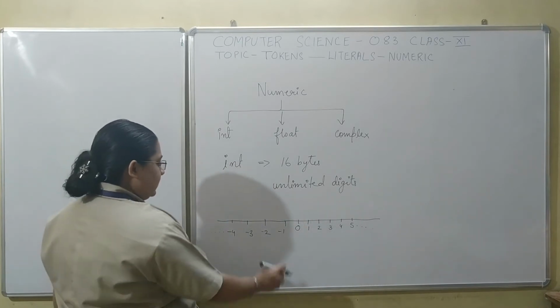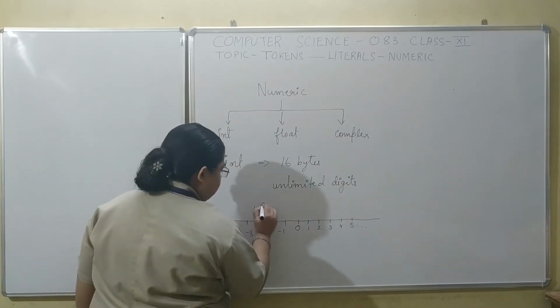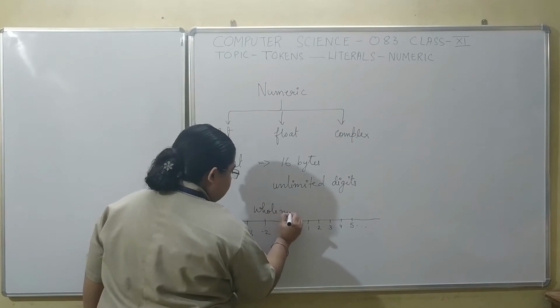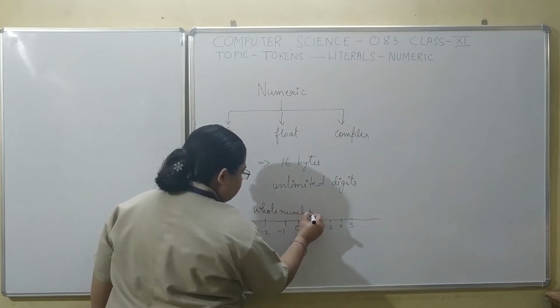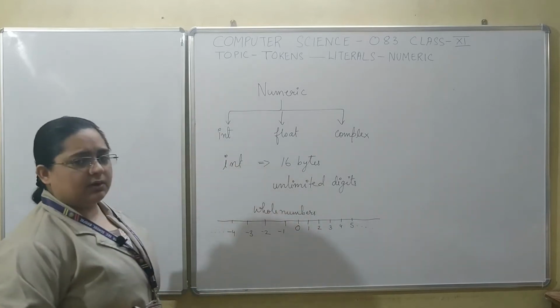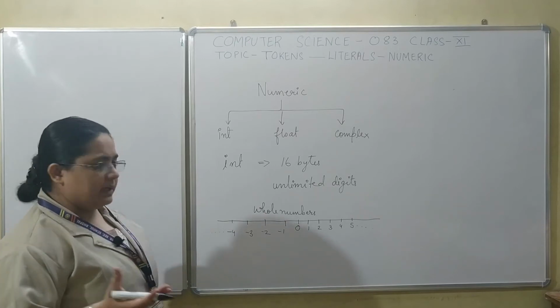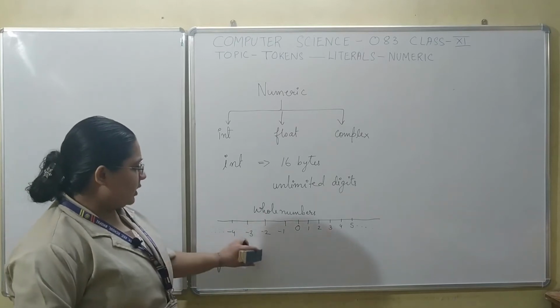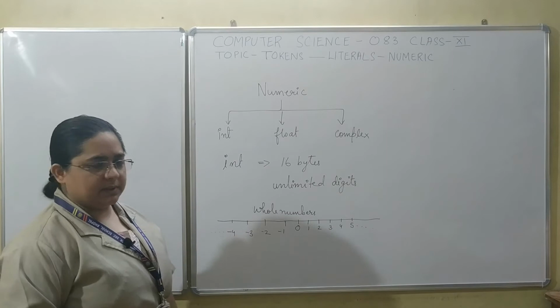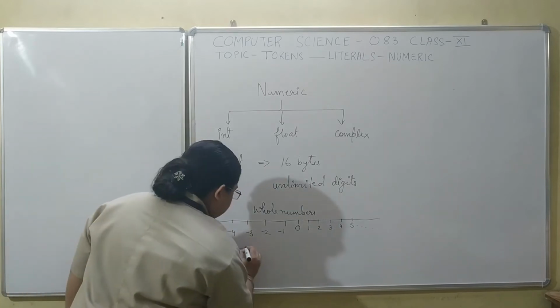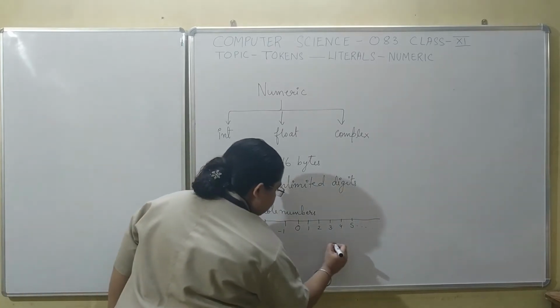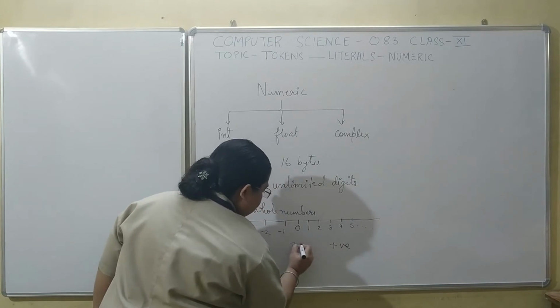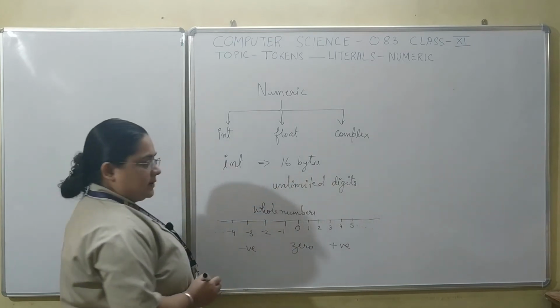All the numbers which you can see here are whole numbers, that is numbers without any fractions, numbers which are not represented in fractions. So we can have negative whole numbers, positive whole numbers and zero in integers.